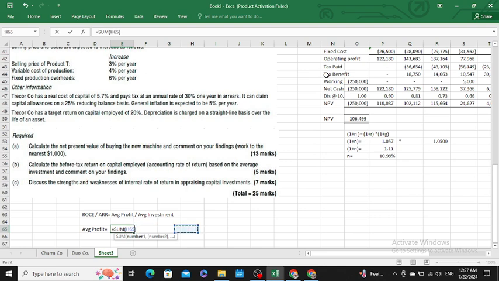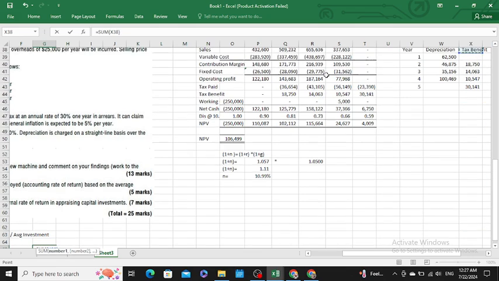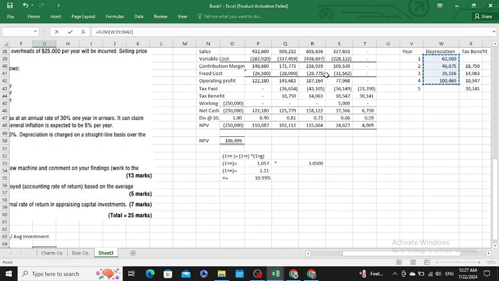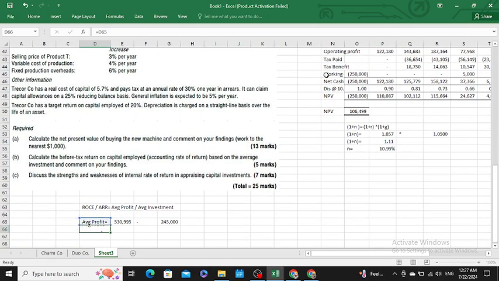So my operating profit is 530,000 less my depreciation. The depreciation for the fourth year is 245,000. Then the average profit would be 530,995 less 245,000. Then it is a net profit, sir. Actually, it is net profit.